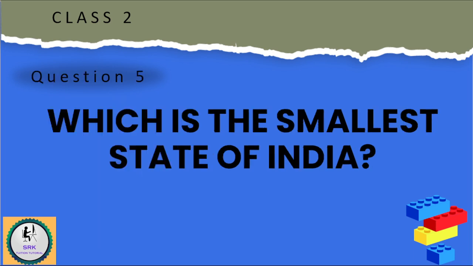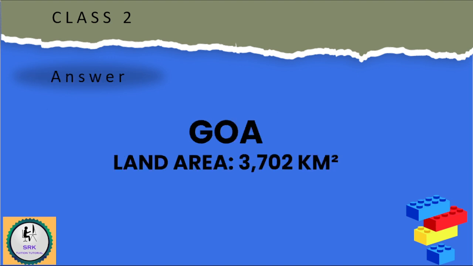So my next question is question number 5. Which is the smallest state of India? The answer is Goa.